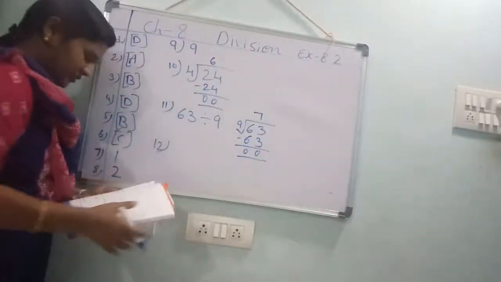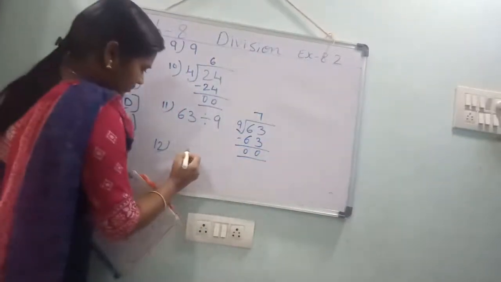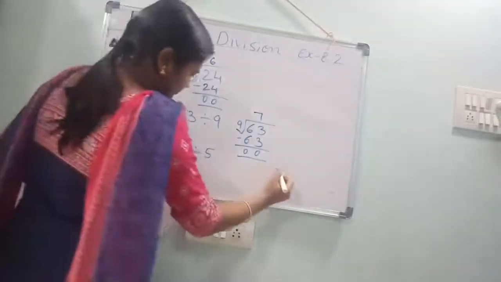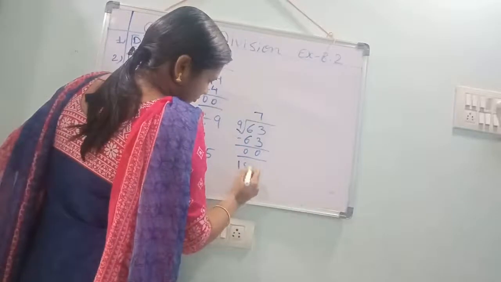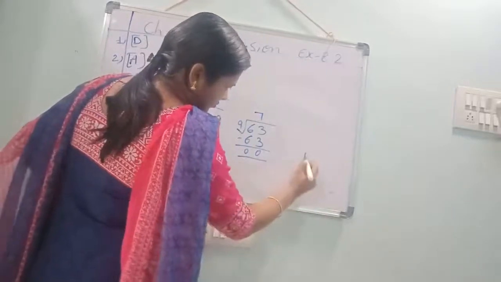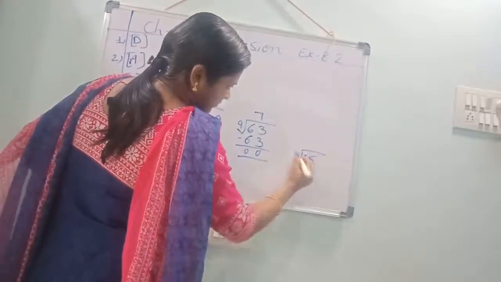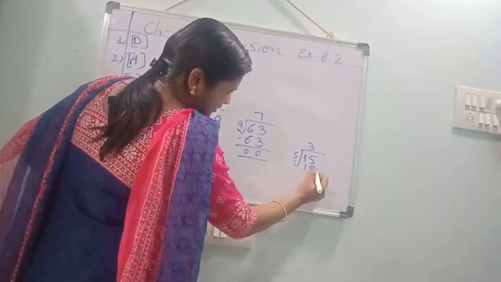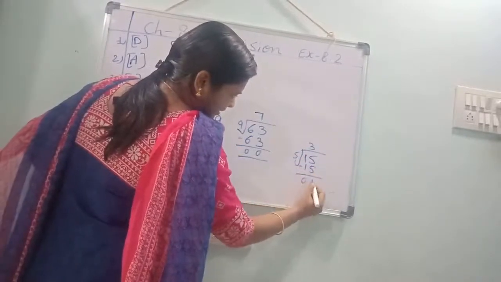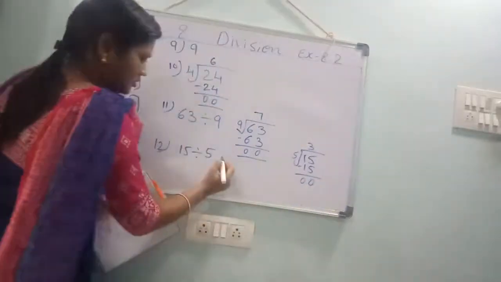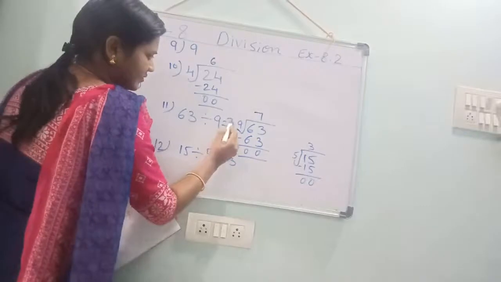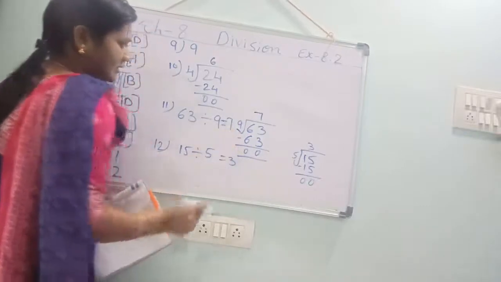12th one. 15 divided by 5. 5 threes are 15. 15 minus 15, 0. 3 is the answer.